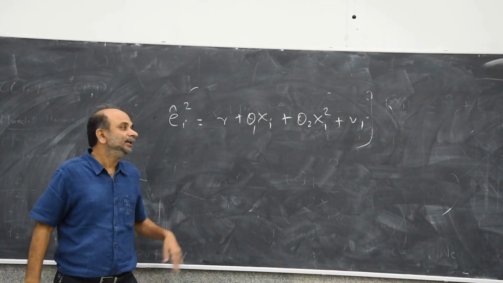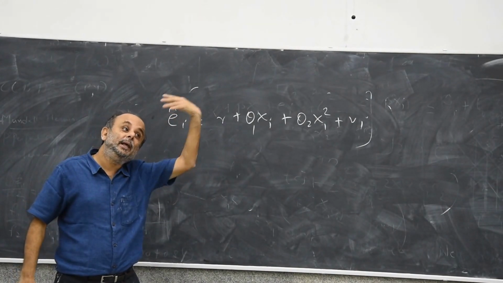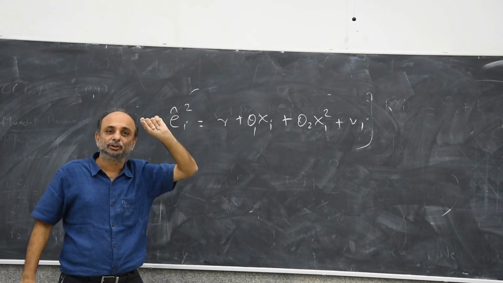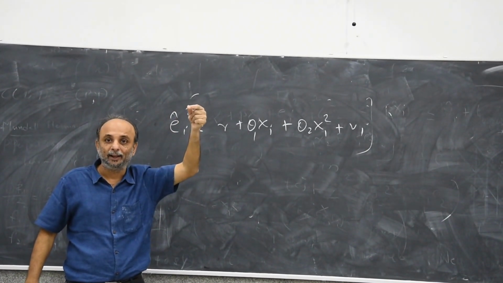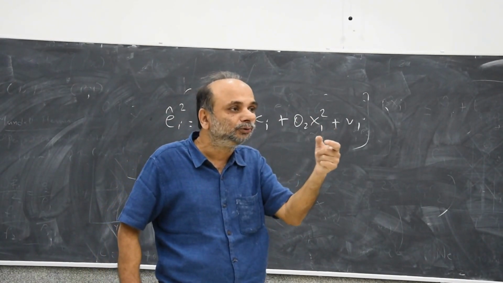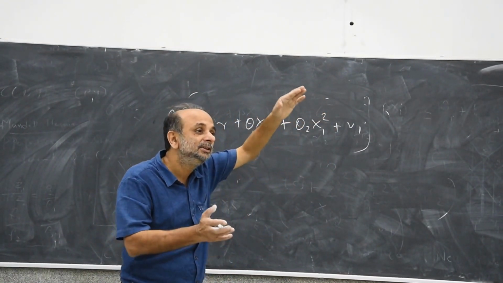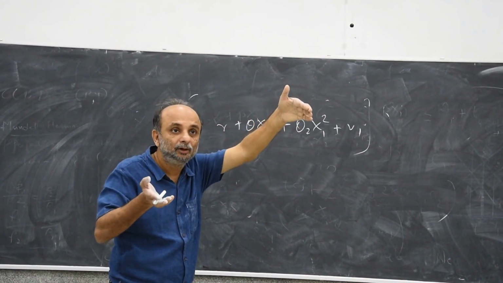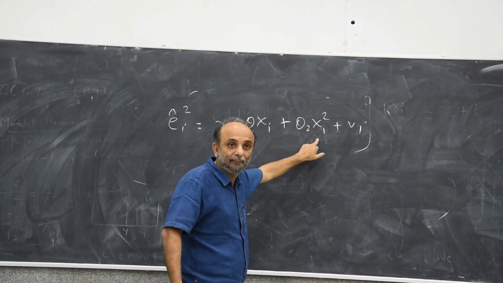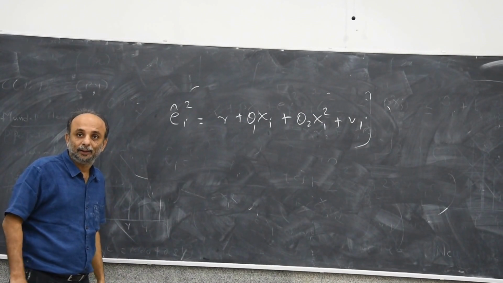Because you think that ei hat square is an estimate of the variance of ei. The variance of e1 will be sigma 1 square, whose estimate is e1 hat square; sigma 2 square's estimate is e2 hat square, and so on. You think that this variance depends upon xi somehow. So you say, okay, let's try whether it depends upon xi and xi square. So you do this regression of ei hat square.